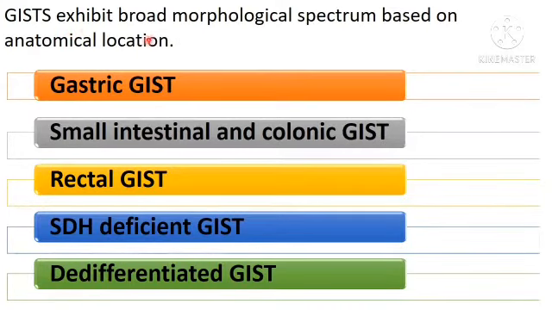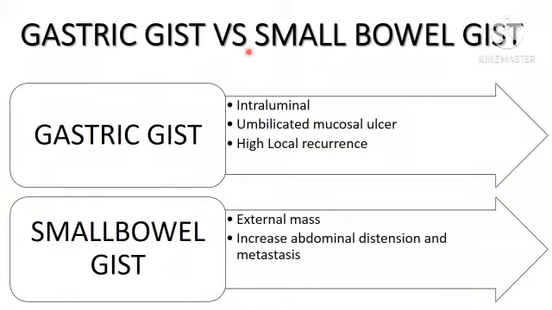Coming to light microscopy, GIST exhibits a broad morphological spectrum based on the anatomical location, based on which GISTs are classified into gastric GIST, small intestinal and colonic GIST, rectal GIST, SDH deficient GIST, and dedifferentiated GIST. Let's see the differences between gastric and small bowel GIST.